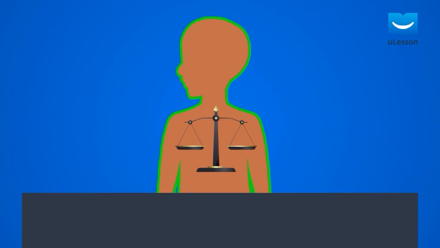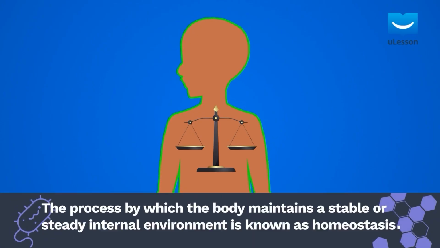That's right. The process by which the body maintains a stable or steady internal environment is known as homeostasis. Now, homeostasis is the body's way of keeping its internal environment steady, regardless of the changes in the external environment. Homeostasis is vital for the survival of all living organisms, and in subsequent lessons, we'll commence our study of what homeostasis really entails.